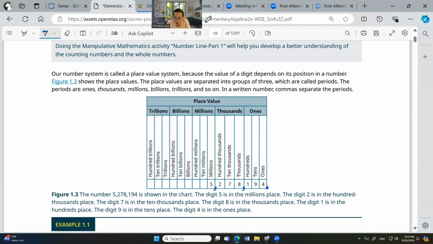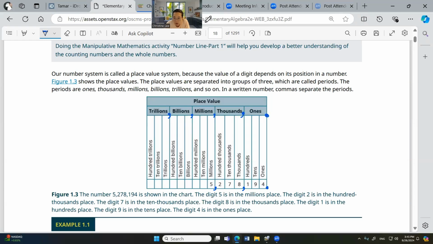So this comma, we call this the thousands comma. The comma here is millions comma. Here is a billions comma. And here is a trillions comma. Okay, so these are the names. This is the dot here, and then this is a comma here.